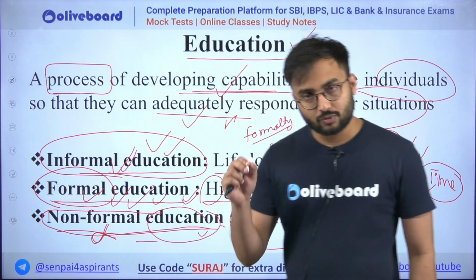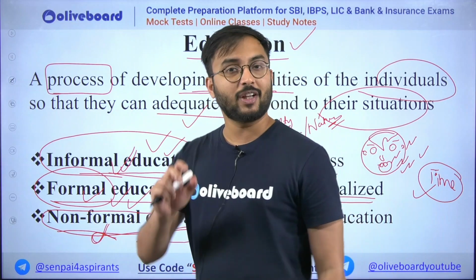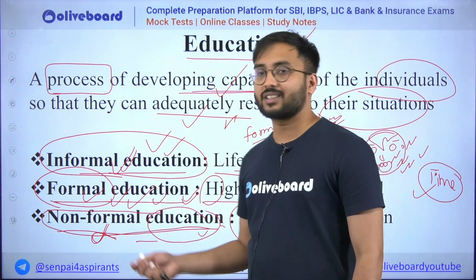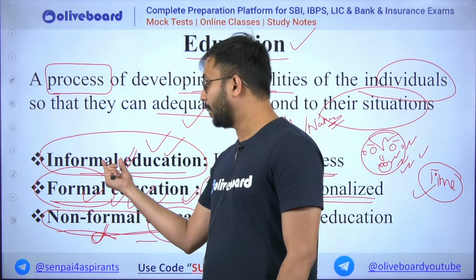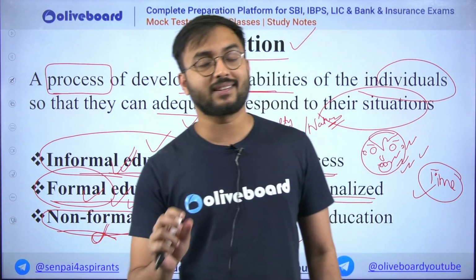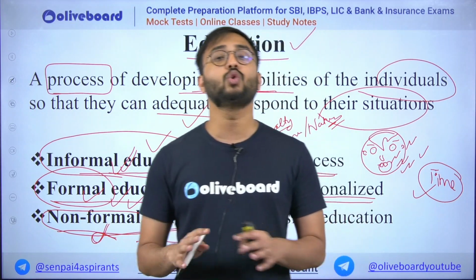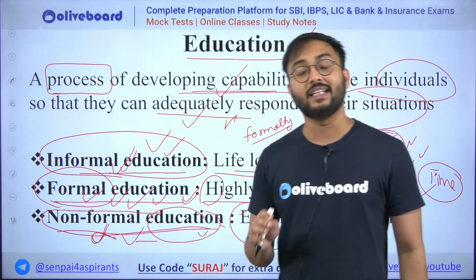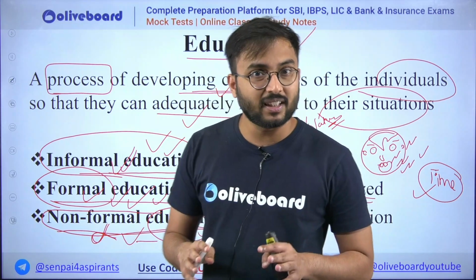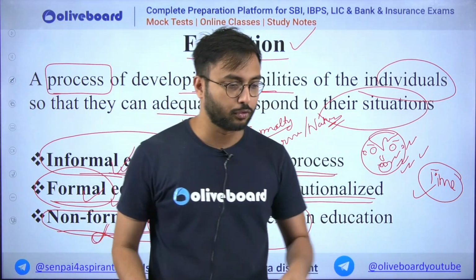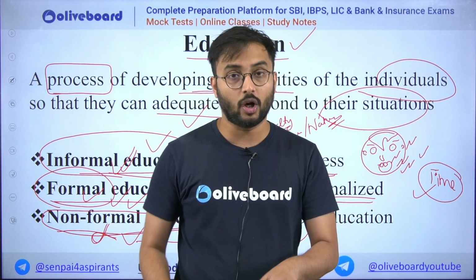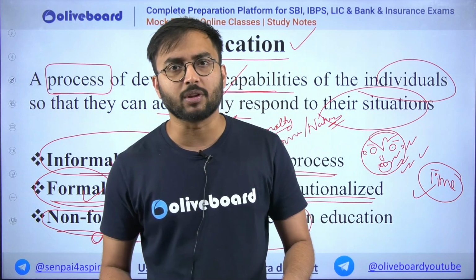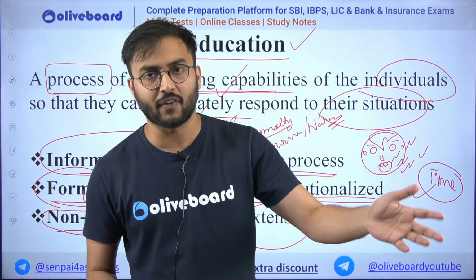Now for the same student who is in first standard, imagine that now I have to teach him swimming, okay. Now the school teachers cannot teach him swimming, neither can the parents teach him swimming. For example, let's take an example that the parents do not know how to swim, okay. So therefore he needs non-formal education when he needs to swim. Now in swimming there is no syllabus. Is there any syllabus that you have to first jump, then come outside, then you have to do race, then you have to do some acrobatics and practice? There is no syllabus. For every individual, swimming could be taught in different ways.